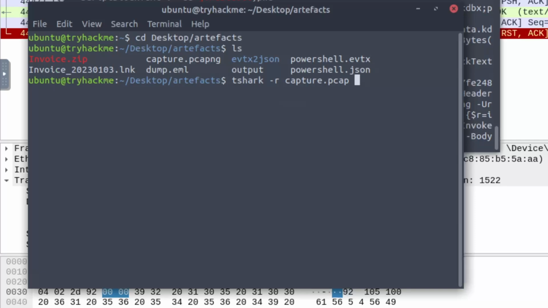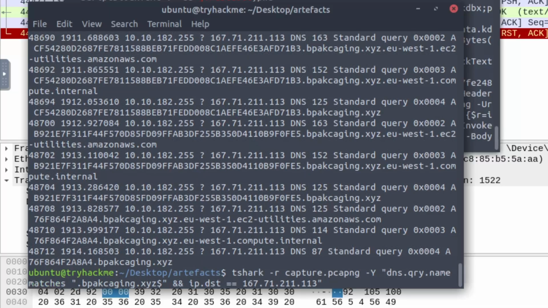And now we are going to look for a field. I need to pull up my notes. I don't remember how to craft this command, so give me a quick second. Okay, the first command that I ran was just reading the pcap file using tshark, and then the -Y that you see right here is helping us to extract certain fields from it. So -Y is a display filter, essentially. When you use the display filter, you have to give it the filters that you want to customize by.